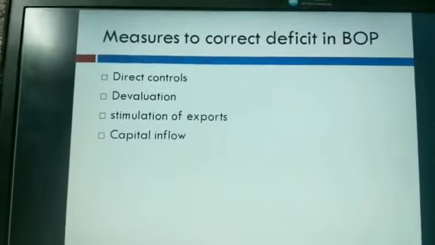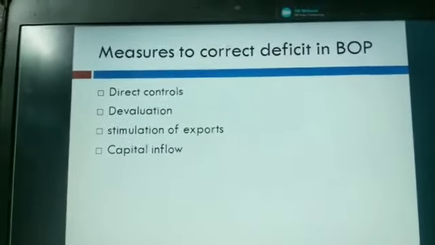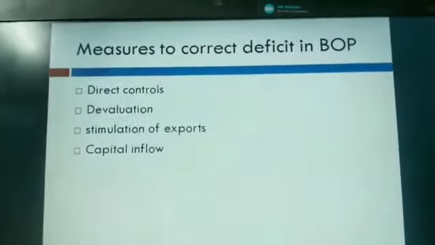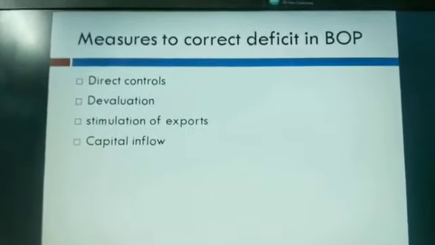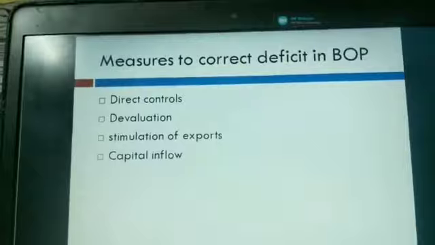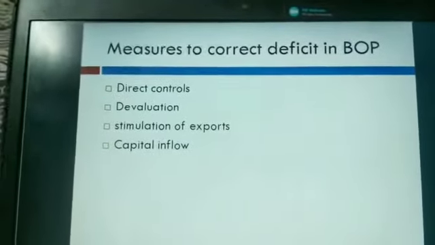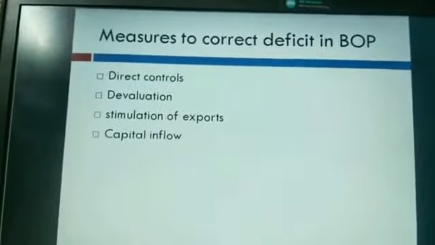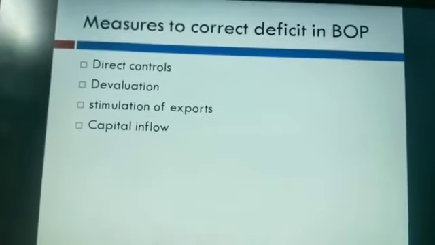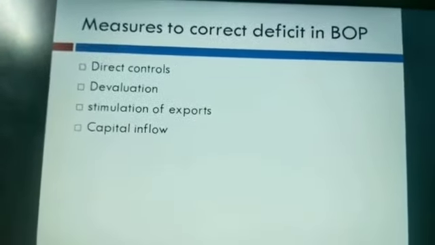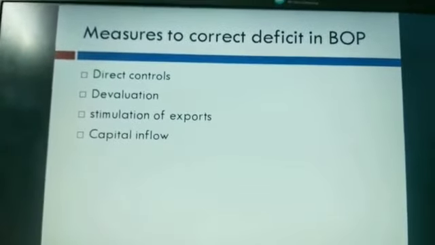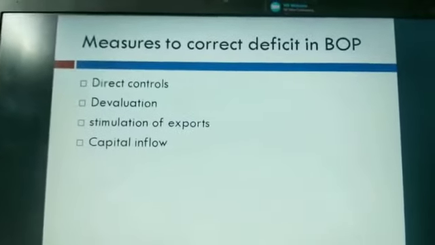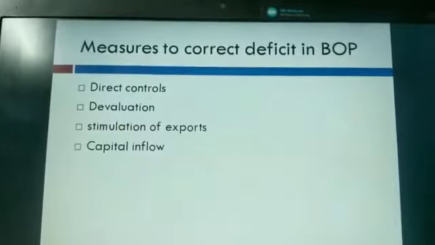A deficit in the BOP can also be corrected by encouraging exports. And the fourth point is capital inflow. Capital inflow means a country can use capital imports to correct a deficit in its BOP. A deficit can be financed by capital inflows.